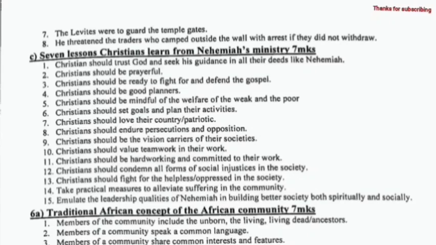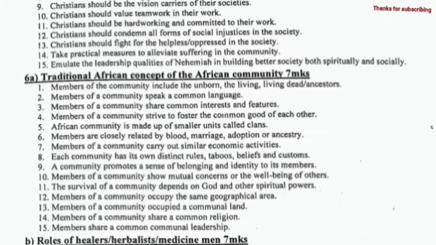Christians should condemn all forms of social injustices in society. Christians should fight for the helpless. Christians should fight for the oppressed in the society. Take practical measures to alleviate suffering in the community. Christians should emulate the leadership qualities of Nehemiah in rebuilding a better society both spiritually and socially.